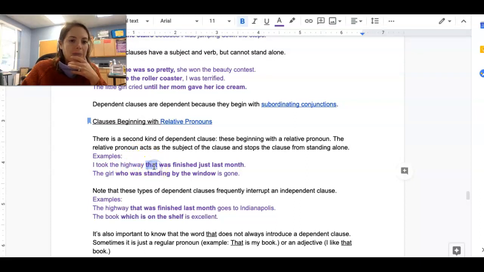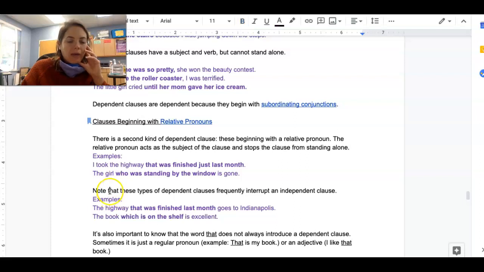Okay, so it does two things. It acts as the subject, and it makes it so the clause can't stand alone. Because if I just say that was finished just last month, that doesn't make sense as a standalone sentence. That doesn't work, okay? All right, so let's look at my next example. The girl who was standing by the window is gone. Here, who was standing by the window is my dependent clause. Begins with the relative pronoun who, okay? Refers back to the girl, so it's describing the girl, okay? And can't stand alone. If I just say who was standing by the window, that doesn't, unless it's a question, that really can't stand alone as its own statement.